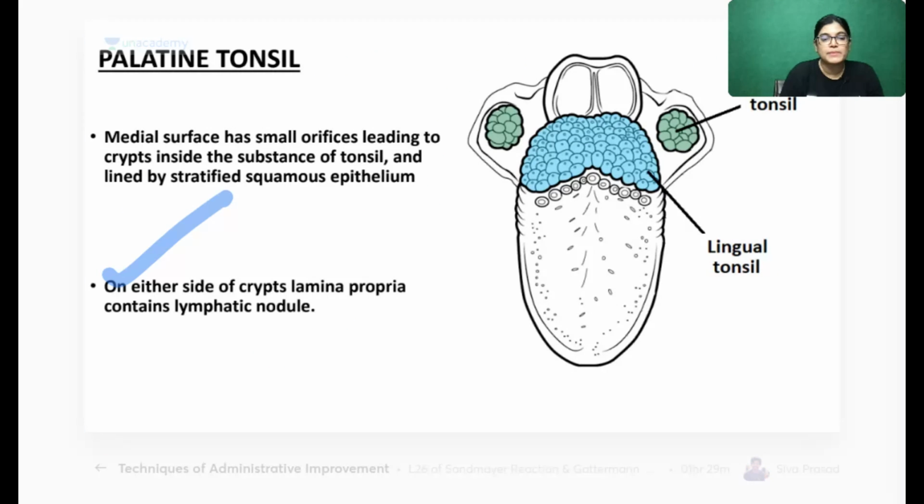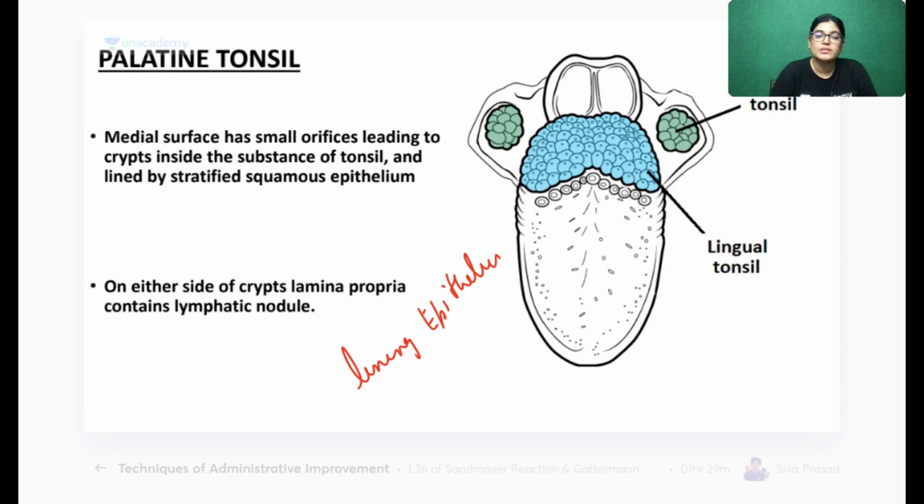Now, on the medial aspect, it is having crypts. What do you mean by the word crypts? It means indentation. It is having indentation. Okay, on the medial aspect, it is having crypts and the lining epithelium. Very important from your examination point of view: what is the lining epithelium of tonsil? Stratified squamous non-keratinized epithelium. All of you write down.